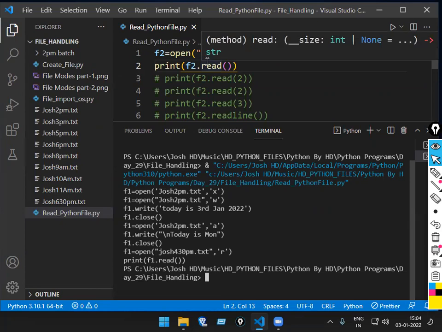So here what I want in the output is that whatever I write, the same thing should be printed on the screen. This is the logic. Clear? Is the logic clear? Yes or no? Yes. Okay.